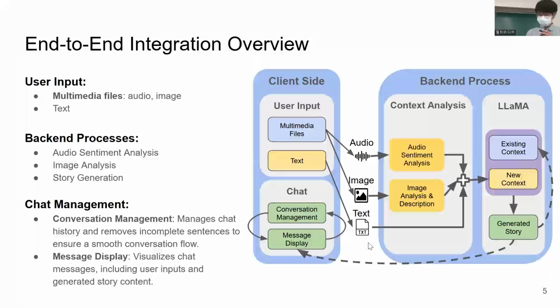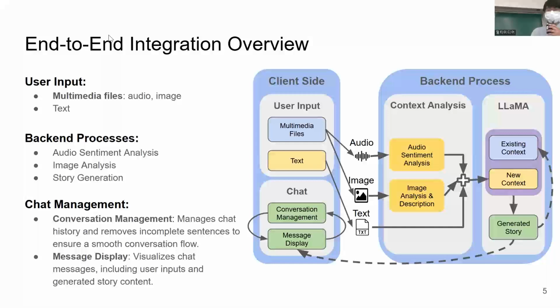This slide provides an overview of the system. Initially, the user inputs audio and an image or text. Then the backend performs audio emotion analysis and image analysis on the input data and extracts context for the story generation.